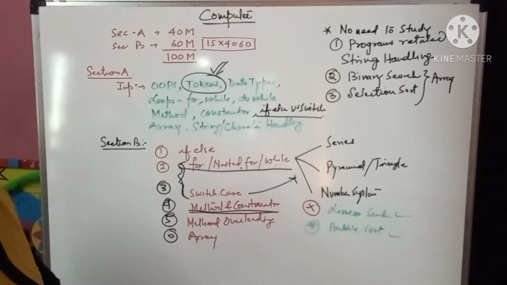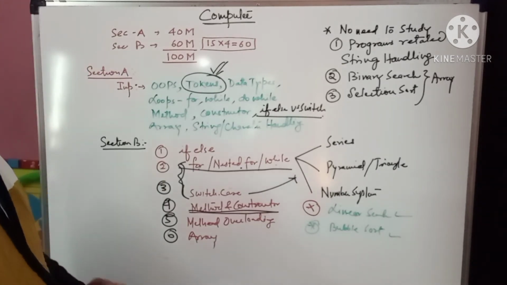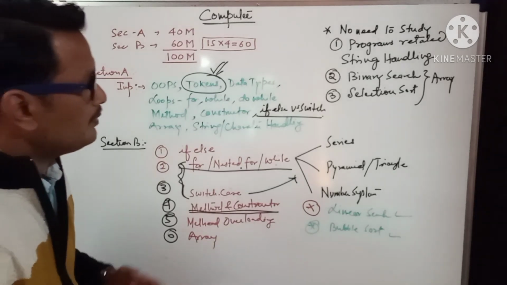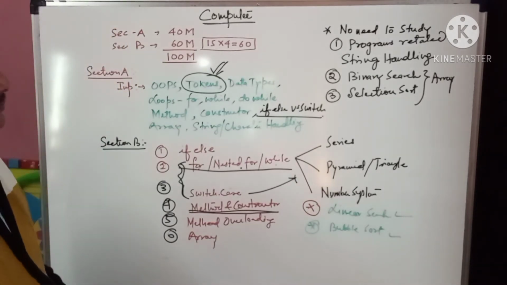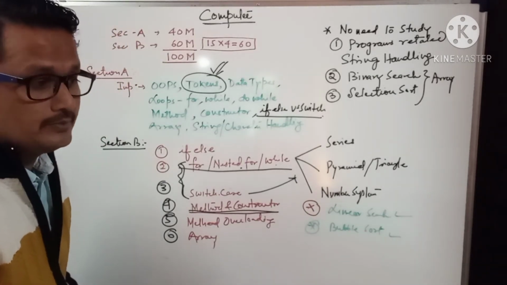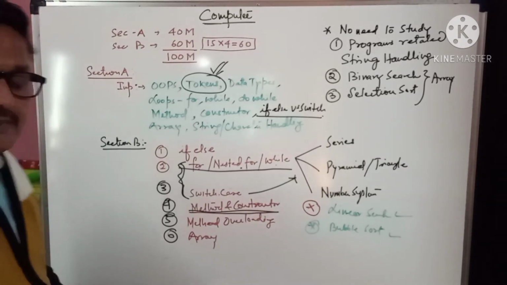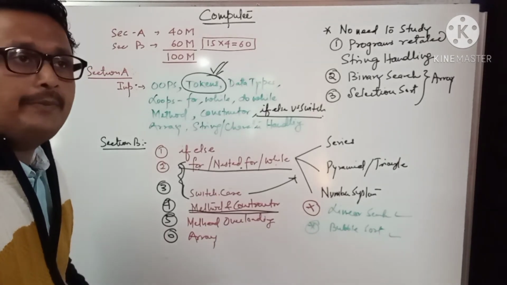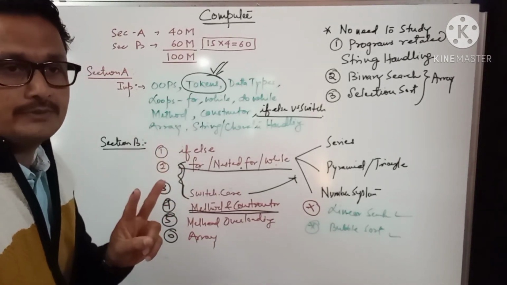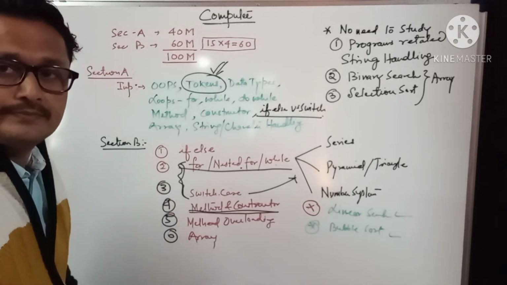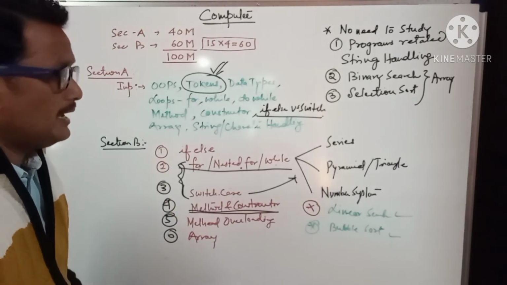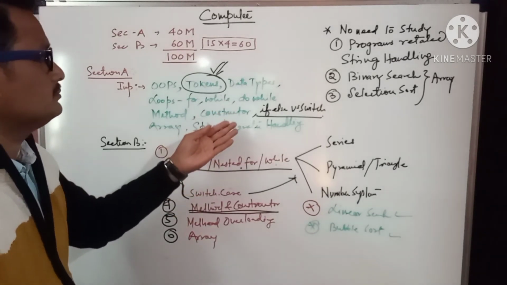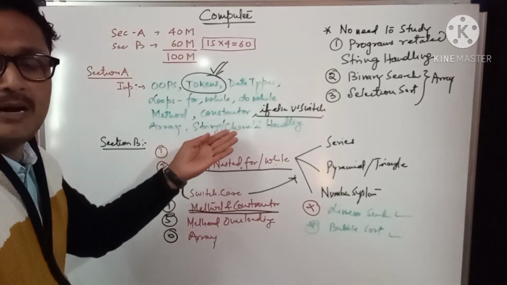Now, after 3 months you children will give your final examination. How to prepare? This is one of the most important things. My suggestion, from today onwards, every day at least 2 programs you practice. When you write 2 programs every day, that means automatically you can revise the part of section A.